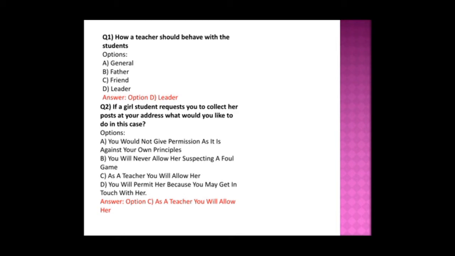Okay, there is no problem. Your student, you may know her through your classes. So that's a girl student. Maybe it's her important post or something from her home. So you can allow her. There is no problem. As a principal, as your own principal को भी कुछ problem नहीं आ रही है. And there is no gaze because that is a student. And the most apt option is here, as a teacher you will allow her. Okay. And first of all just see the options. Maybe the most apt options you select from the four options.